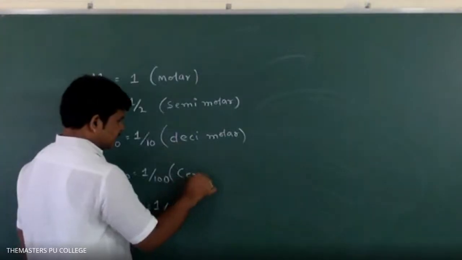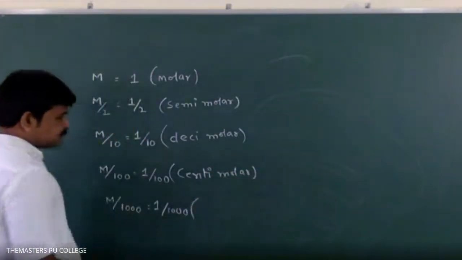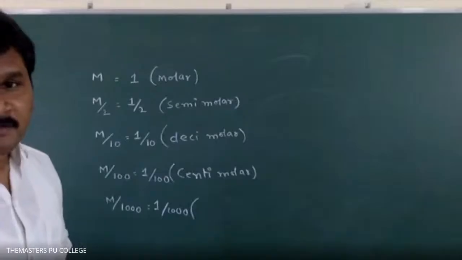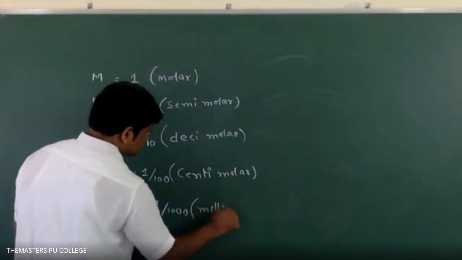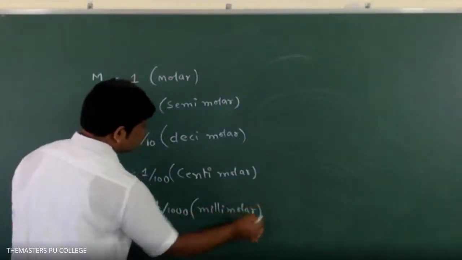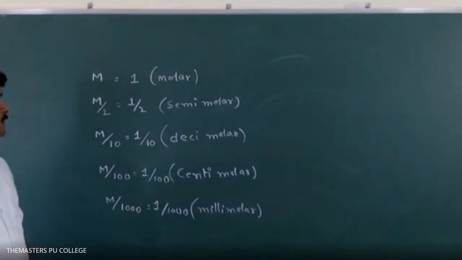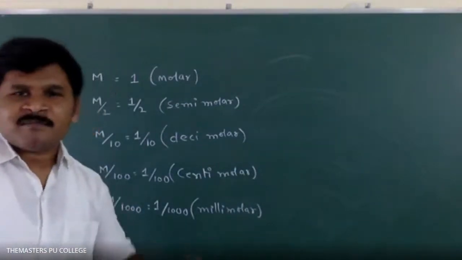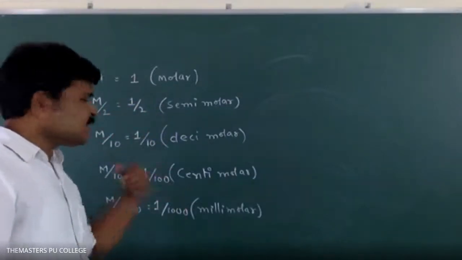Next: millimolar. Very good. So: molar, semimolar, decimolar, centimolar, millimolar, with respect to molarity. With respect to normality it is also the same: normal, semi-normal, decinormal, centinormal, millinormal.